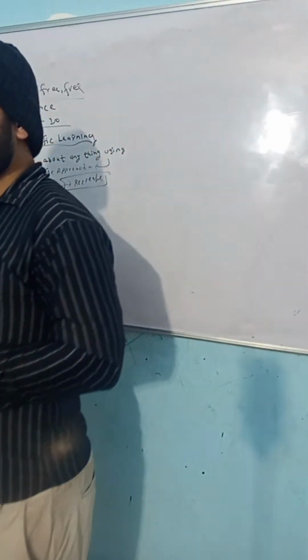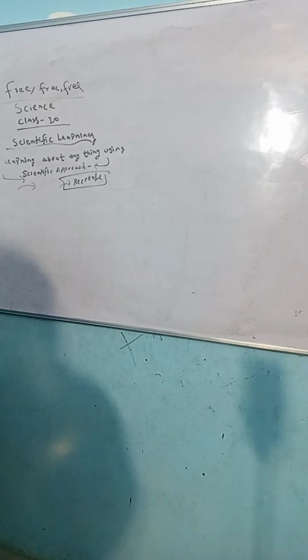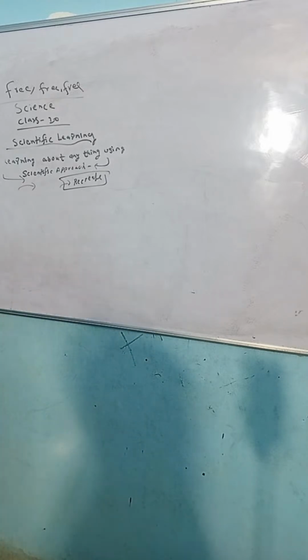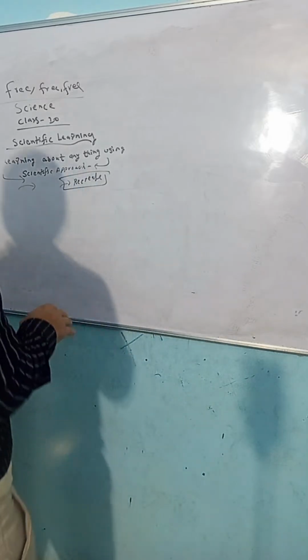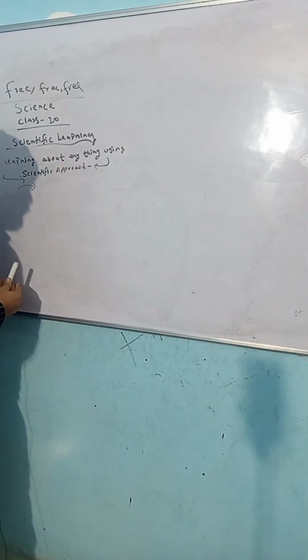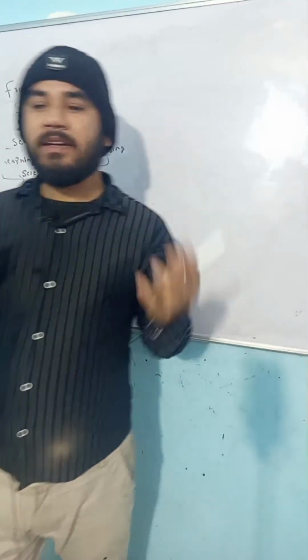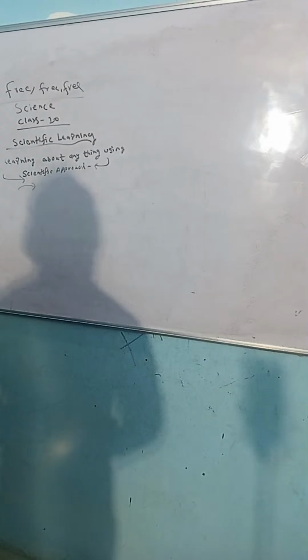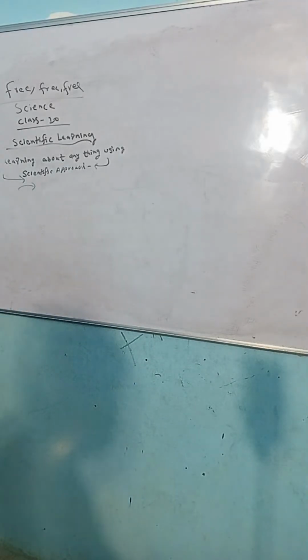So why are people learning about anything? They can verify whether whatever the scientist has published is correct or not. If it's correct, why can't we generate some better things from it, guys? So every new scientific learning creates new ideas or new innovations, because in today's world you can see lots of things they have created.